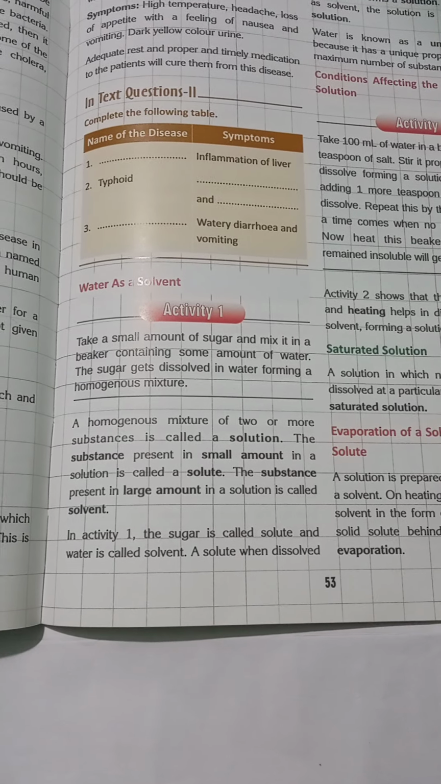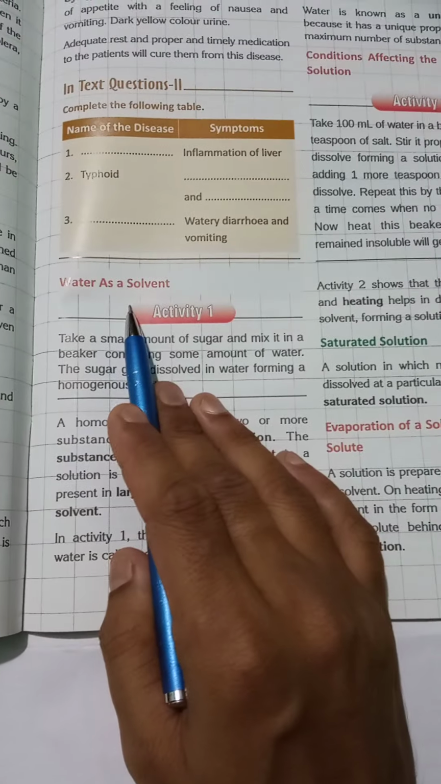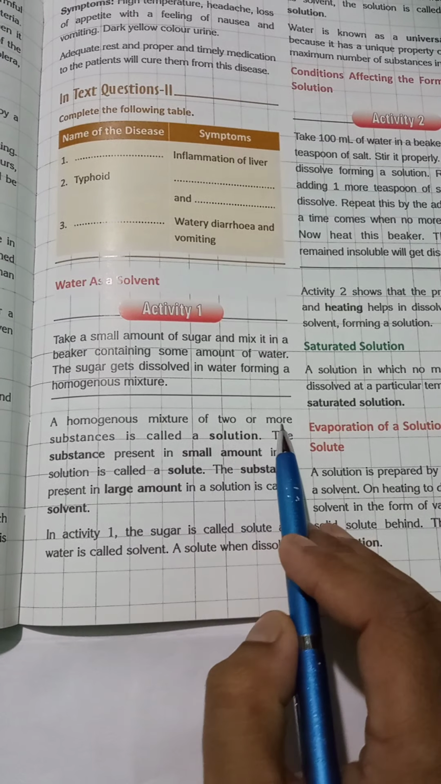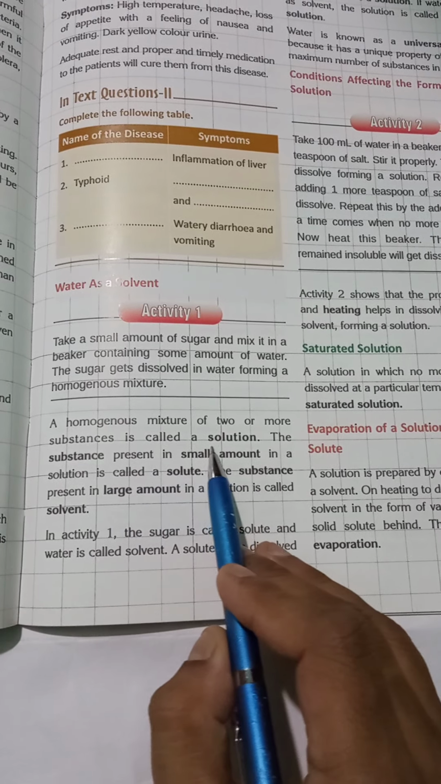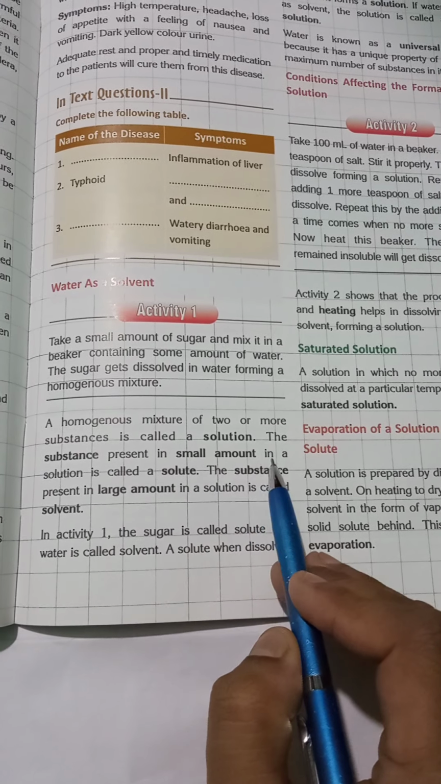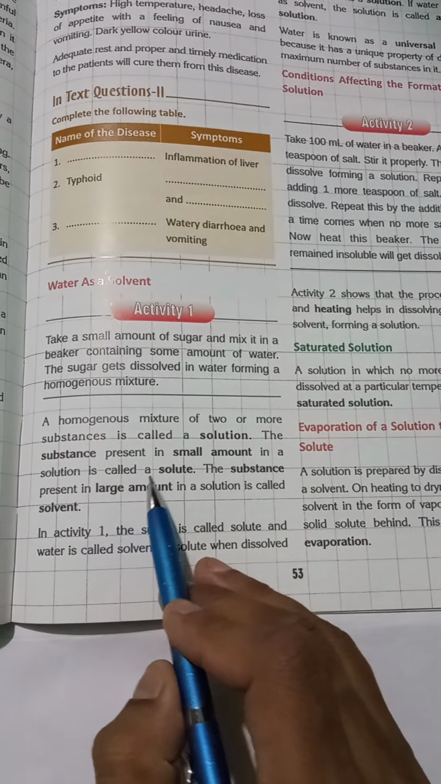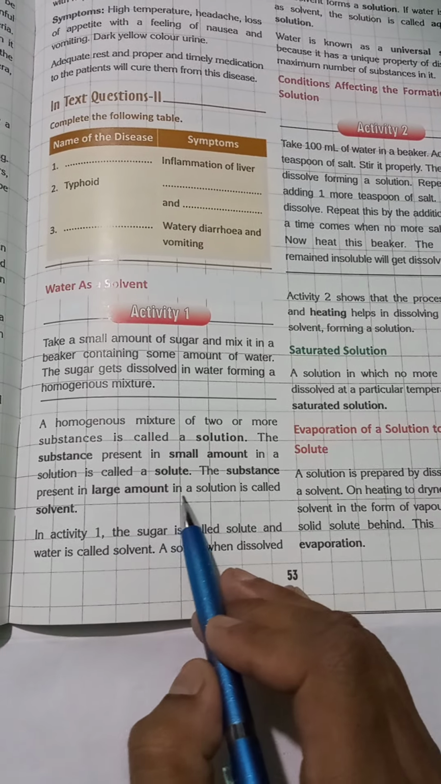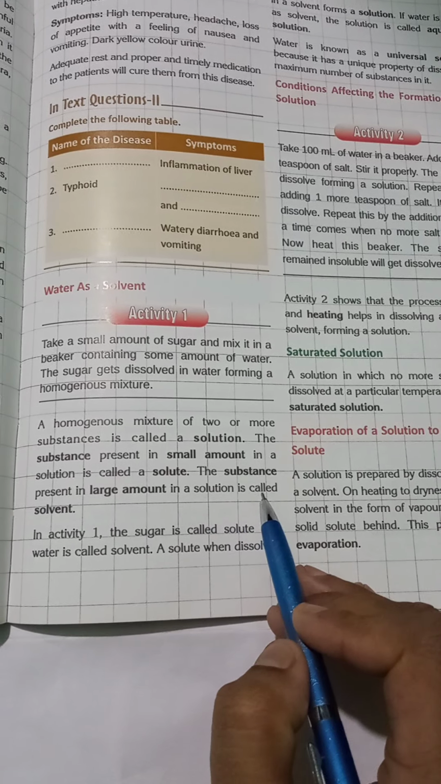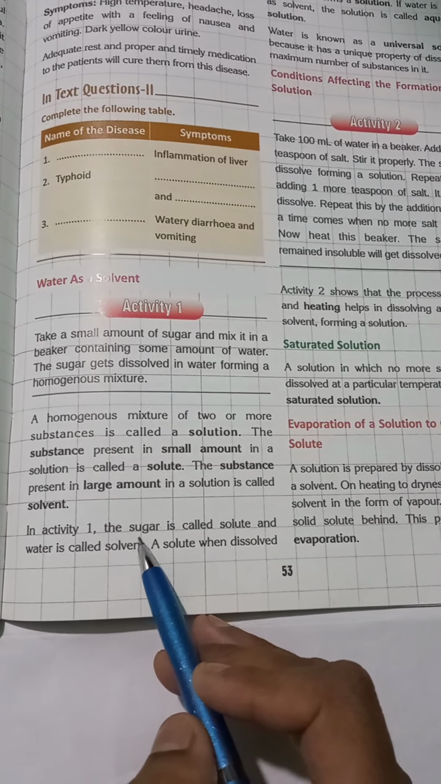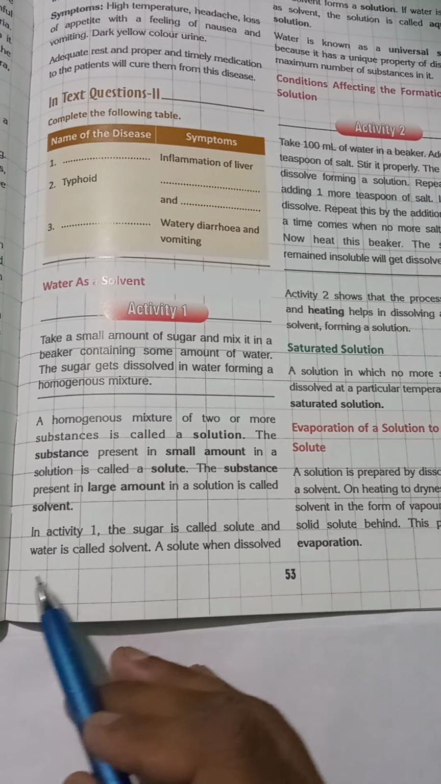So class 6, we will discuss water as a solvent. A homogeneous mixture of two or more substances is called a solution. The substance present in a small amount in a solution is called the solute. The substance present in a large amount in a solution is called the solvent. In activity 1, the sugar is called the solute and water is called the solvent.